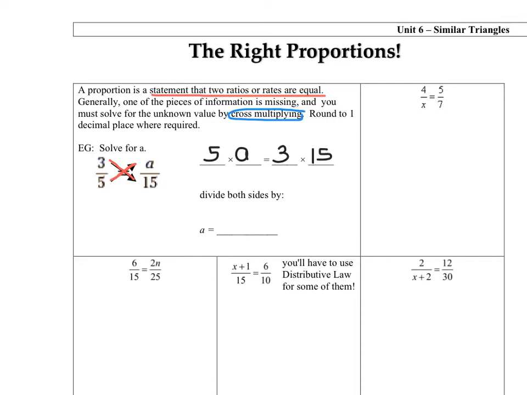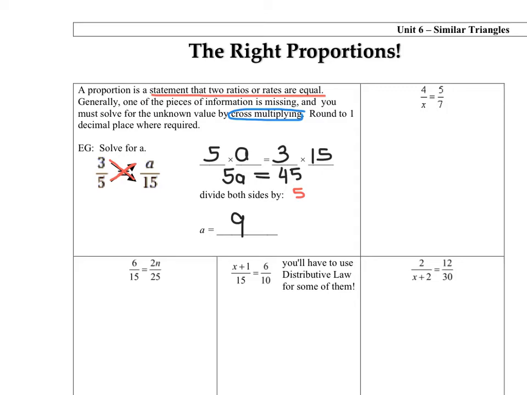So each cross is going to be on one side of the equal sign. Now we simplify a little bit. 5a equals 3 times 15 is 45. And now it's the most basic linear equation we have. So I'm going to divide both sides by 5, and that's going to give me an a value of 9.